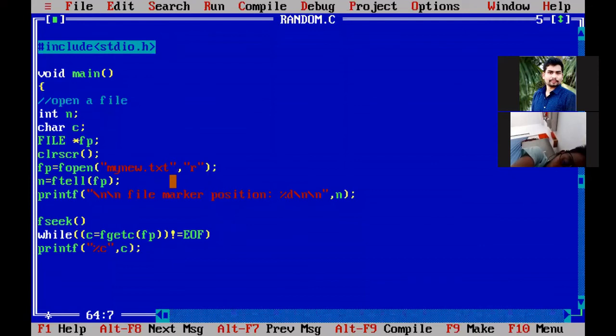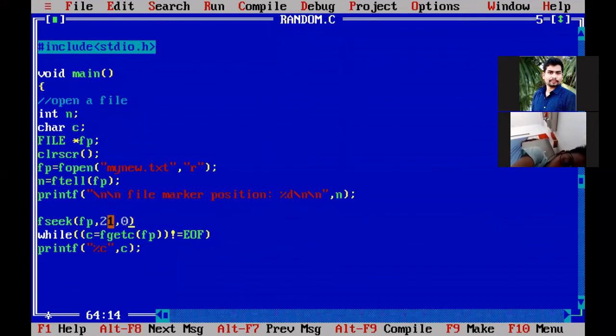In which file are you going to move? In the FP file. How many bytes are you going to move in a forward direction? 21. And with respect to what are you moving? With respect to the starting of the file. So what is the meaning of this? The fseek function will move the file marker of FP 21 bytes forward with respect to the 0th index.